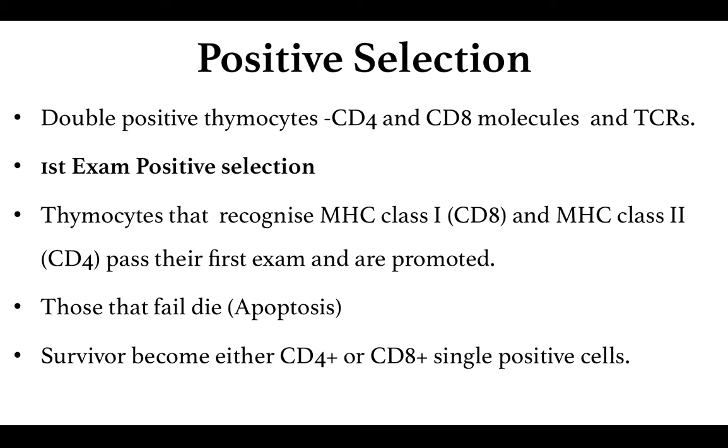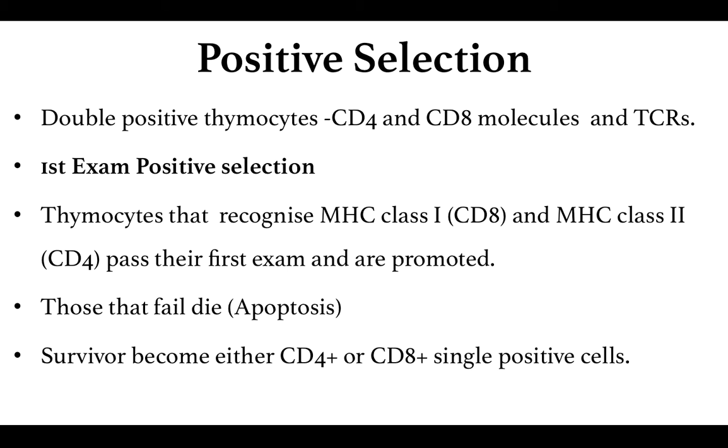Those T cells that recognize the class 1 and class 2 MHC molecules pass the examination, while those T cells that cannot recognize the self MHC molecules die by a process which is referred to as apoptosis or programmed cell death. All the T cells that pass the examination survive, and these cells that survive undergo certain differentiation mechanisms in which they lose one of the receptors, either the CD4 or the CD8 receptor.